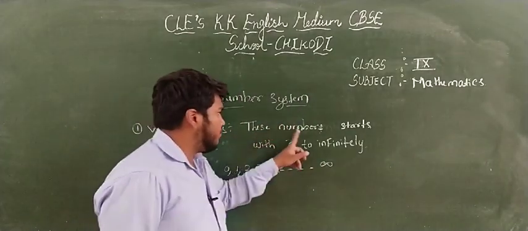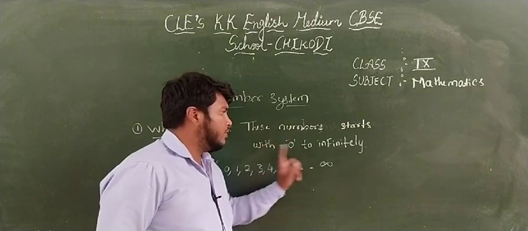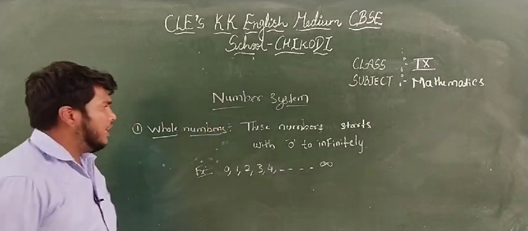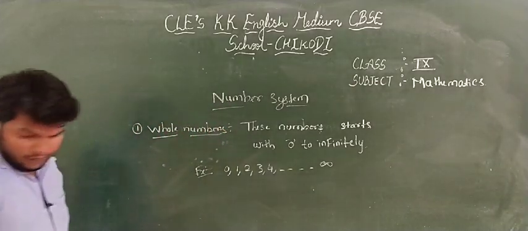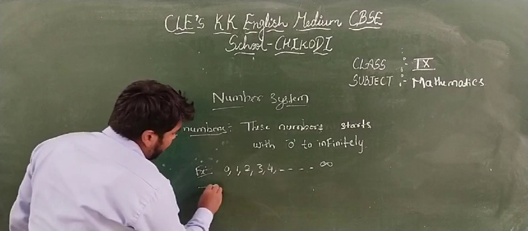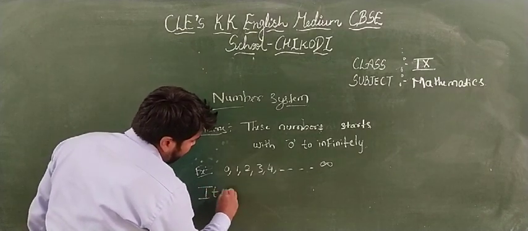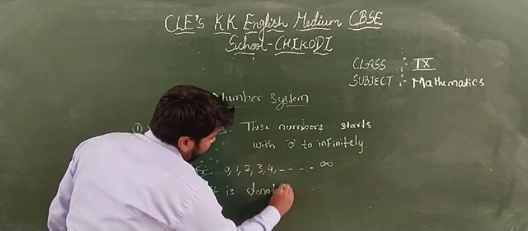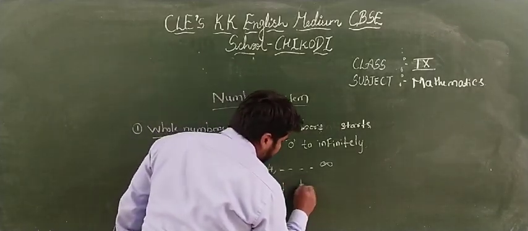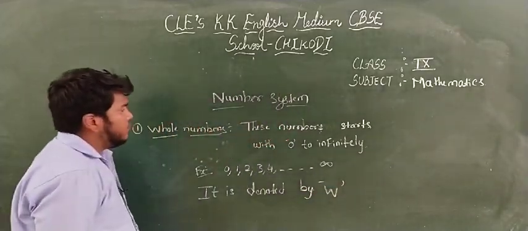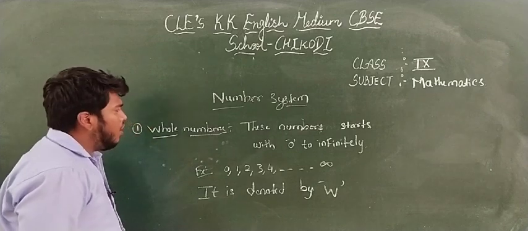Whole numbers: these numbers start with 0 to infinity, that is 0, 1, 2, 3, 4, and so on up to infinity. Such type of numbers are called whole numbers, and they are denoted by capital W. So this is the definition for whole numbers.